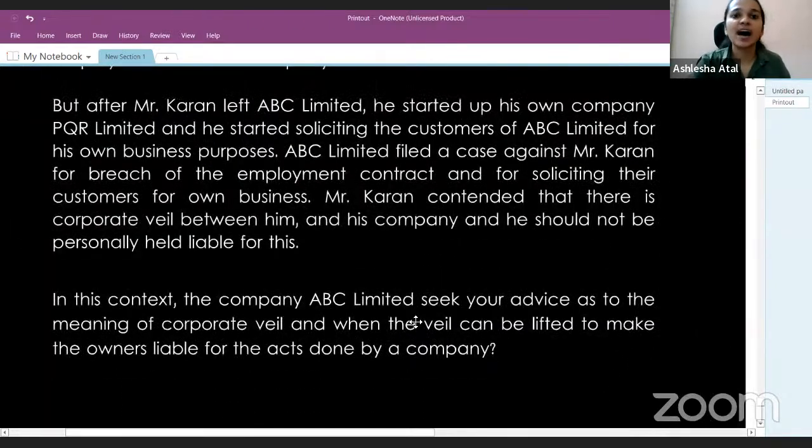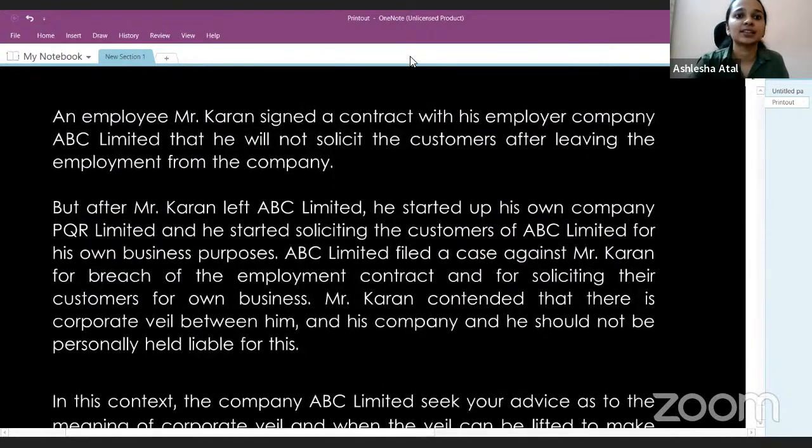So this is the last question of your revision test paper. Let's start. An employee, Mr. Karan, signed a contract with his employer company, ABC Limited, that he will not solicit the customers after leaving the employment of the company. So Mr. Karan has signed a contract with the company where he was earlier working, that he will not solicit the customers after he is leaving the employment.